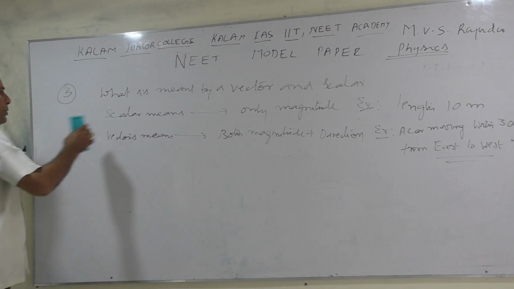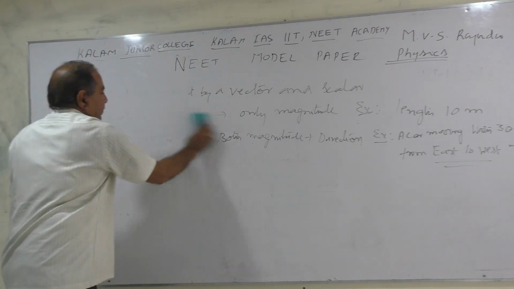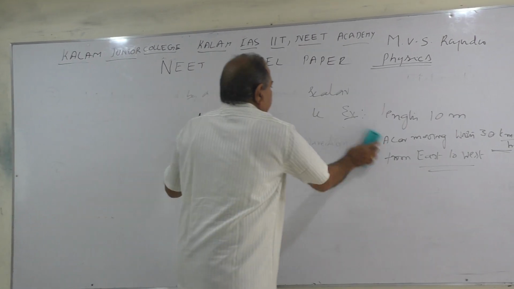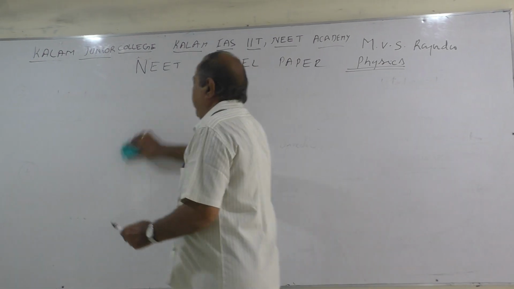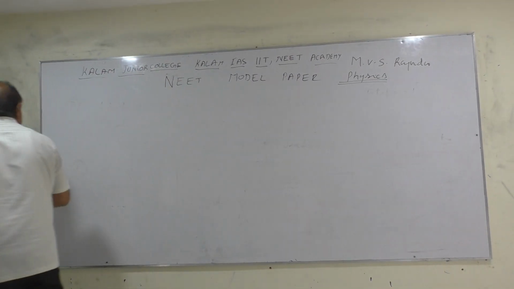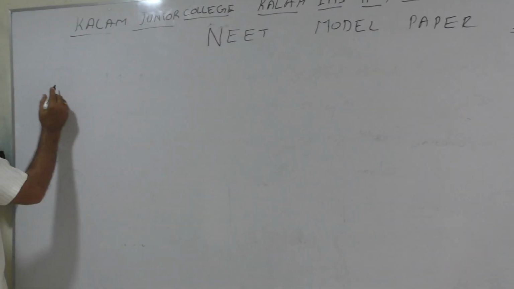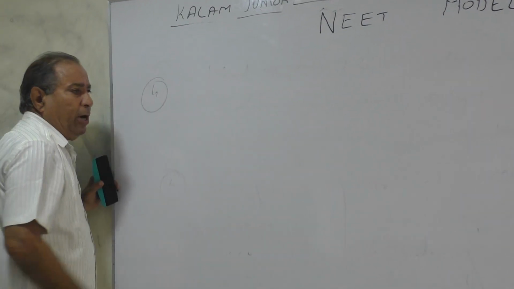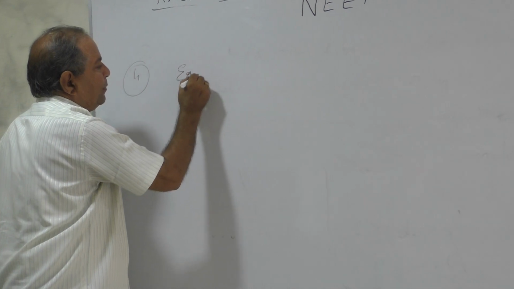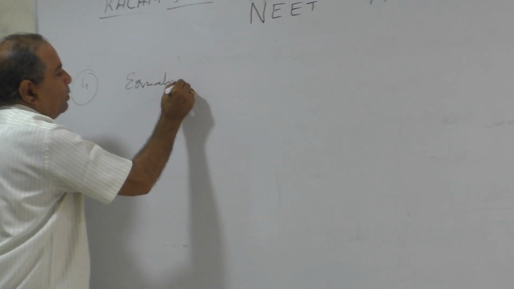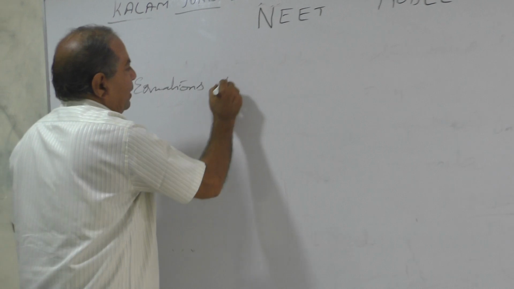Now you have already all noticed the equations of motion.